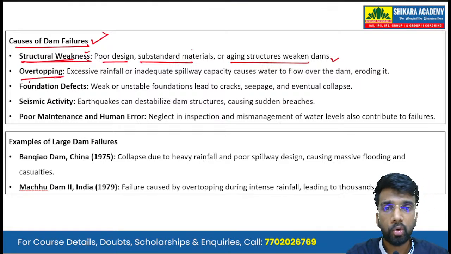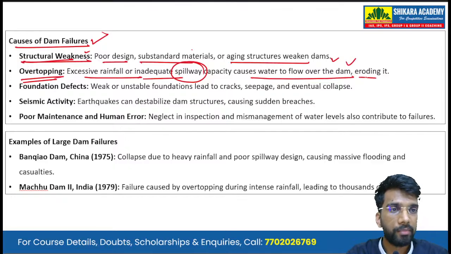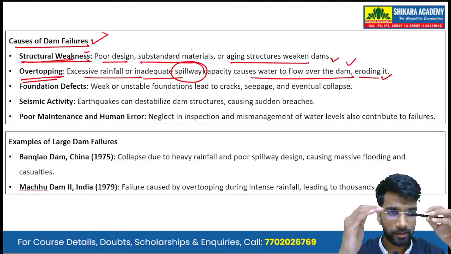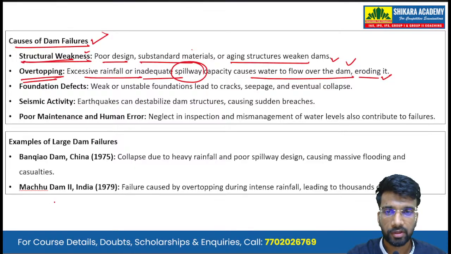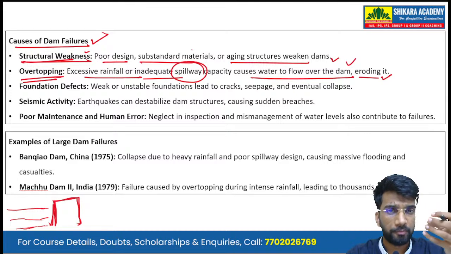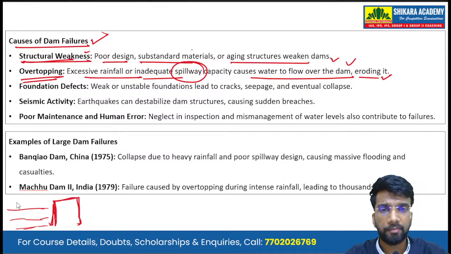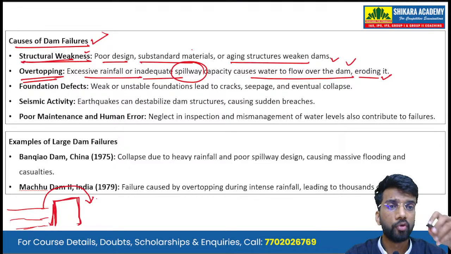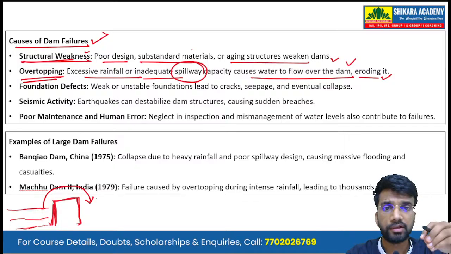Then is the overtopping. Excessive rainfall or inadequate spillway capacity causes the water to flow over the dam, eroding it. Okay, so if a dam has a certain capacity, suppose this is the dam and it is on a river. Okay, this is the river flowing, and we have made a dam, and the water is collected in the reservoir. But due to extreme, heavy rainfall or inadequate spillway capacity of the dam, when the rainfall is too high, this entire water can flow over the dam. Okay, and this also erodes the dam and structurally weakens the dam.